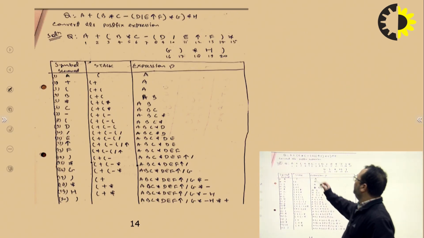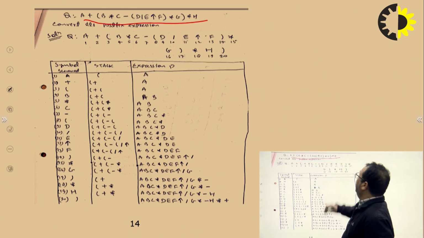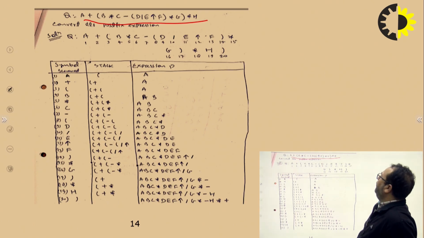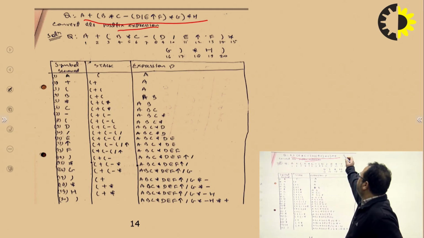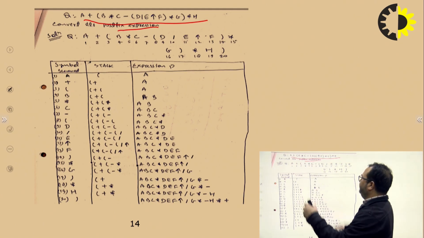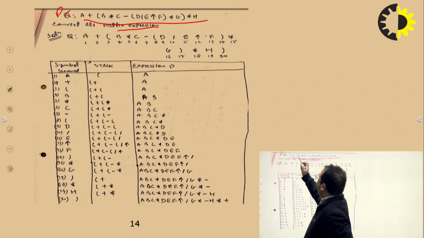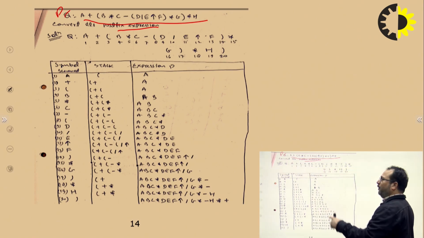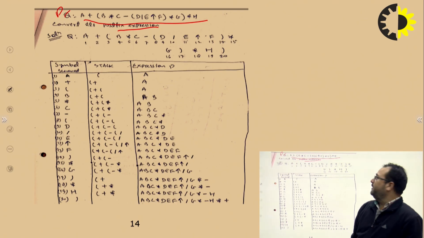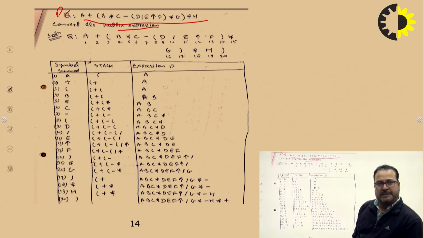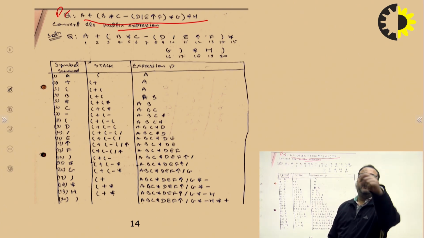Suppose this is the expression written in infix mode, and now we want to convert this expression into postfix. This is the infix expression P, and we want to convert it into Q, the expression written in postfix. So we simply number all the symbols in the infix expression, so that we will find how many entries will be in the table.